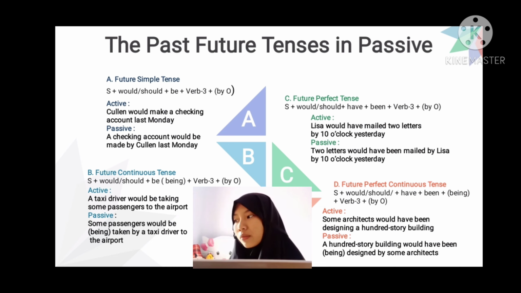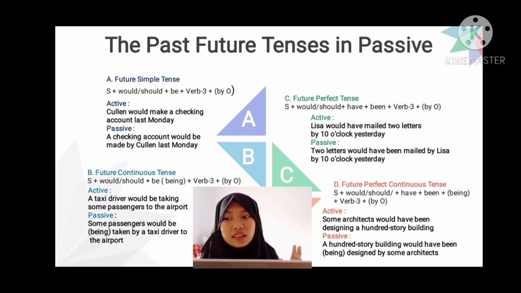Some advice for you guys. If we want to change an active into a passive sentence, we have to know which one is subject, which one is verb, which one is object. We have to know about it. Like this, Colin is the subject. Subject in active will be object in passive sentence. So Colin, we have to move it after by in the passive sentence, like this, by Colin, like that.